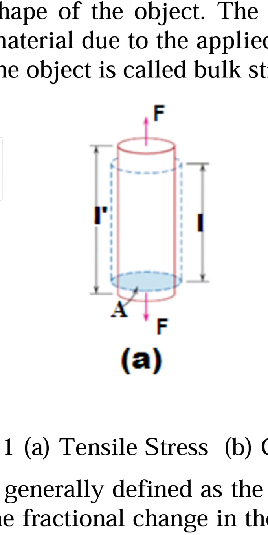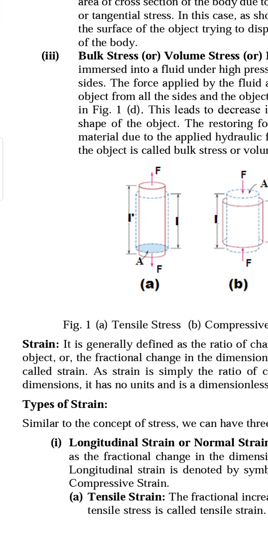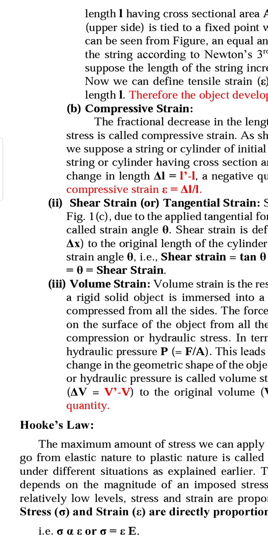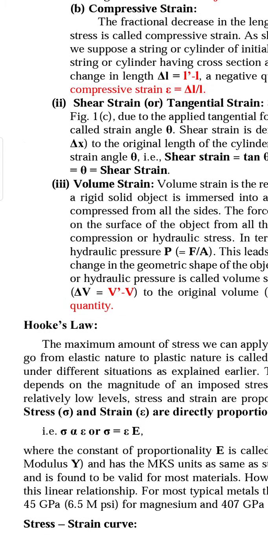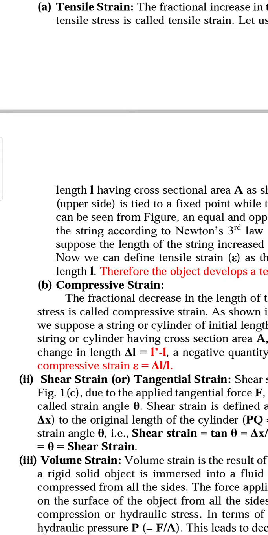How much change in length happened? That is delta L equal to final length minus initial length, that is L dash minus L, the increase in the length of the material. So delta L by L, we call it the tensile strain, and we represent it by the letter epsilon.